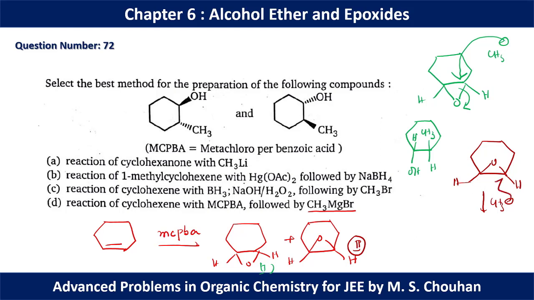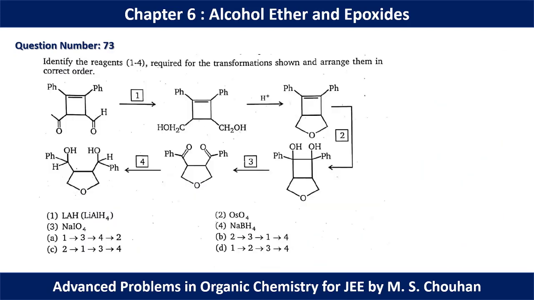Suppose this will approach from below the plane, this C–O bond will be dissociated, and finally we will get OH, CH3, H. So by this process we can form two different isomers, where in the first isomer CH3 is above the plane, OH is below the plane. In the second isomer OH is above the plane, CH3 is below the plane. So for question number 72, option D should be the correct option.